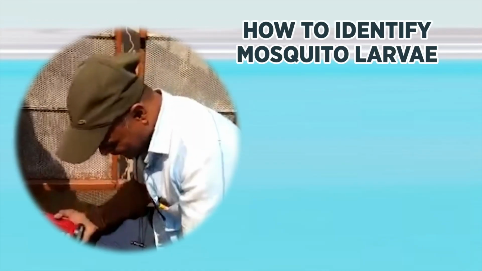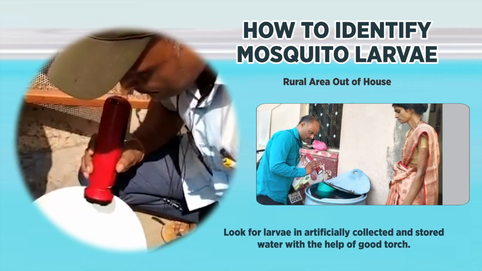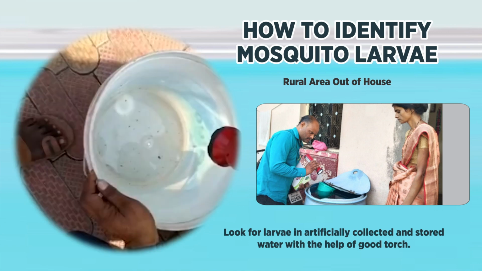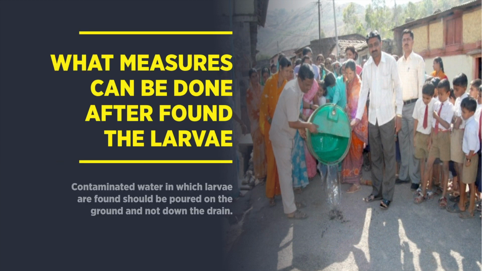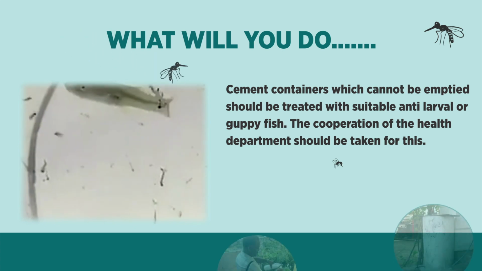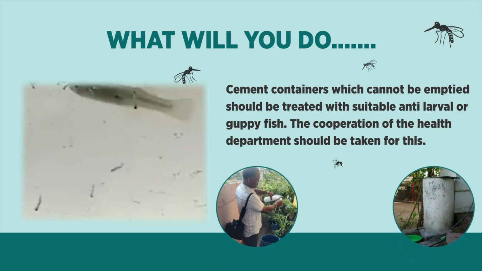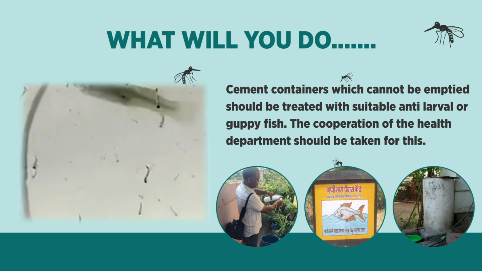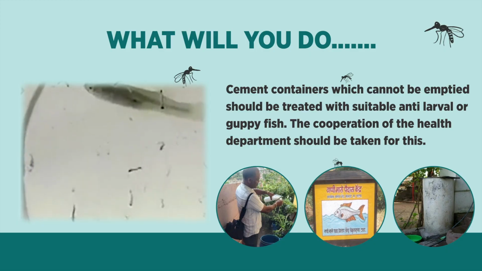How to identify these mosquito larvae? A good torch should be used to find a larva in stored water in the house. Contaminated water in which larvae are found should be poured on the ground and not down the drain. After being poured into the drain, the larvae survive in it. In cement containers, which cannot be emptied, suitable larvicide or guppy fish should be used. The cooperation of the health department should be taken for this.